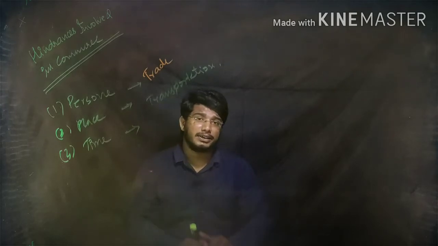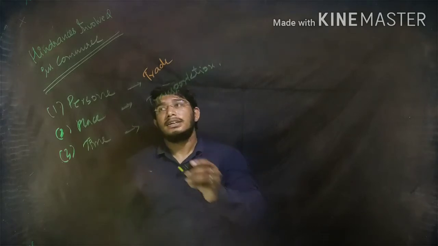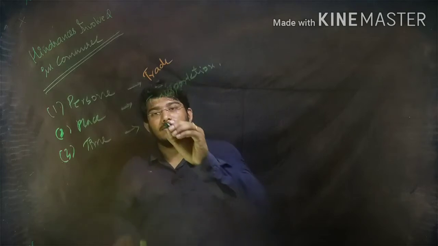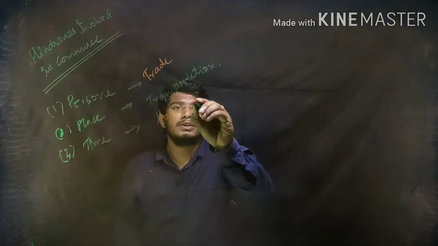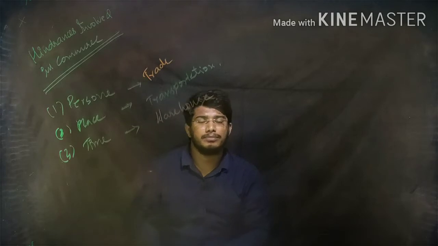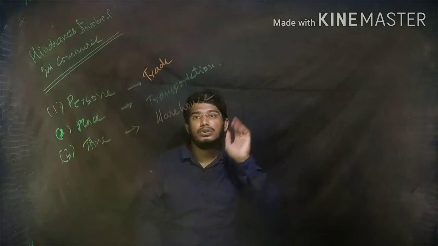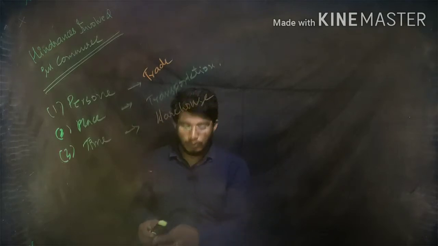So how will you protect and preserve the goods? This time obstacle will be solved with warehousing. In a warehouse we can preserve the goods very safely, without changing their nature. So the third obstacle is also over.